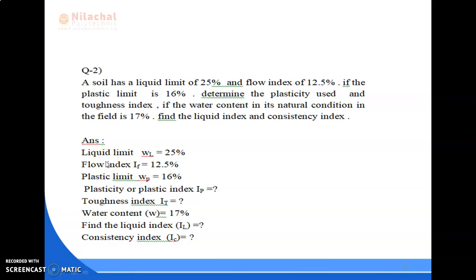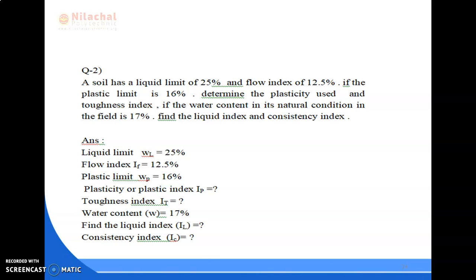So let us write down the given data. What is given? Liquid limit WL equal to 25%, flow index IF equal to 12.5%, plastic limit WP equal to 16%, plasticity index IP equal to question mark, we have to find it. Toughness index IT equal to also question mark. Natural water content which is given here, this is 17%. Next, again we have to find liquidity index IL equal to question mark, consistency index IC equal to question mark.